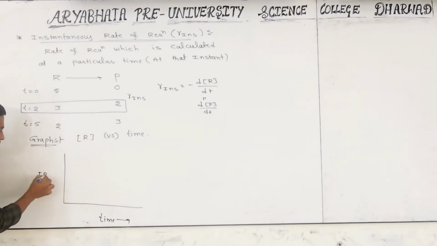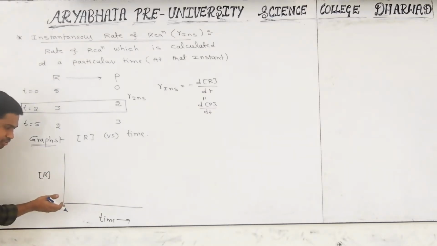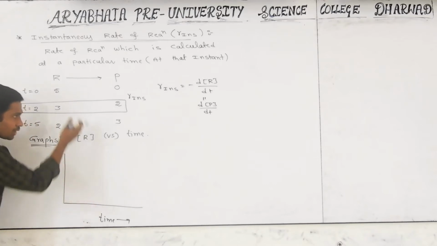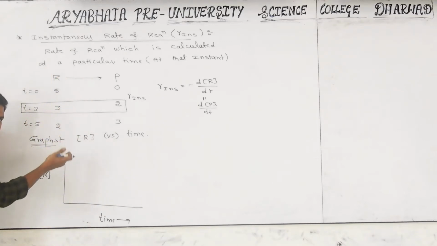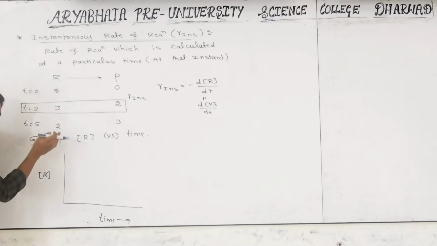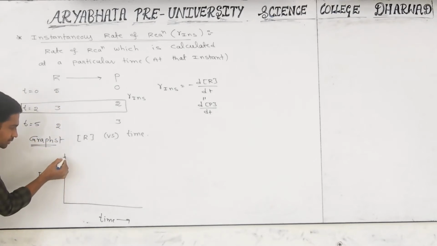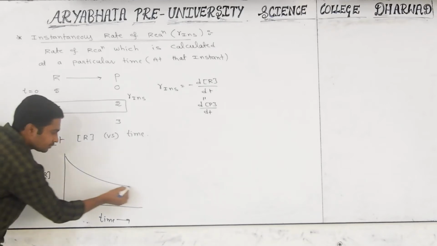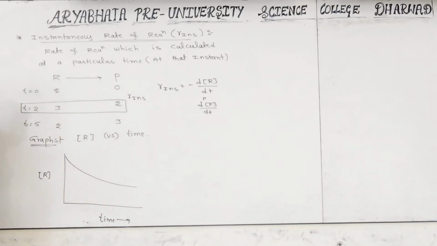On the y-axis I am taking concentration of the reactants. As time goes on, the concentration of the reactant decreases. At 0 time, it has a higher value. At 5 minutes, it is decreasing. That's why the graph comes like this. Are you agreeing? Yes. Now this is the graph for concentration of reactant versus time.